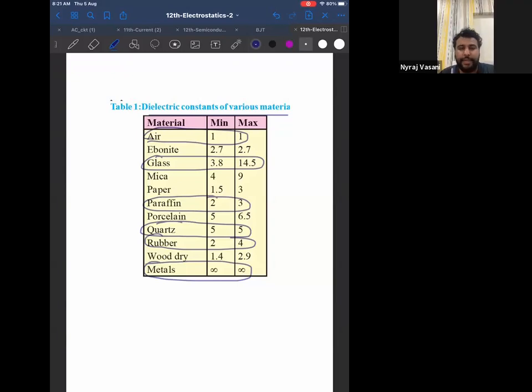Therefore, can I say for metals, it doesn't matter, it is always infinity. For air, can I say it will always be one? But for other materials, it depends on some condition. Like for example, for a student, it depends on the type of question paper.